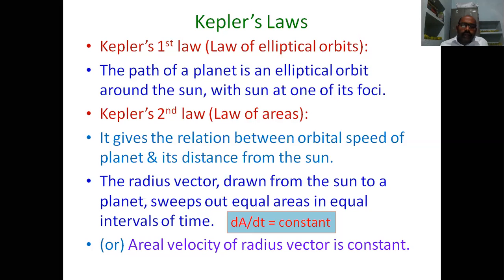Whenever the radius vector decreases, it moves with faster angular velocity. Whenever the radius vector increases, it moves with slower angular velocity. We observe this in the animation. Okay, now we see this.